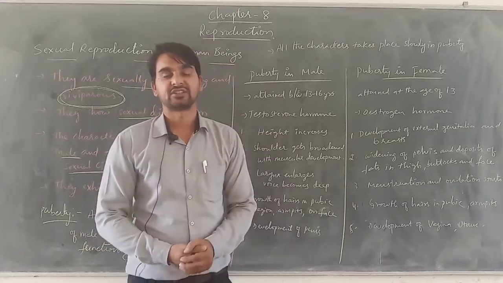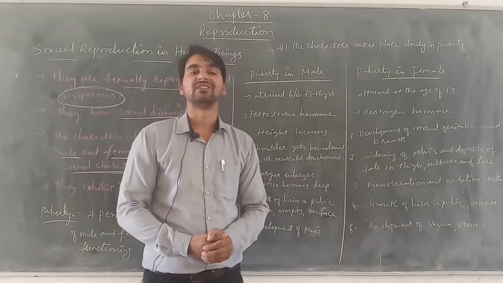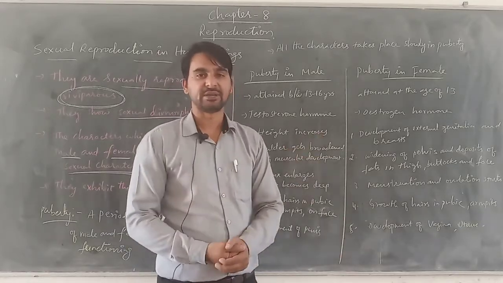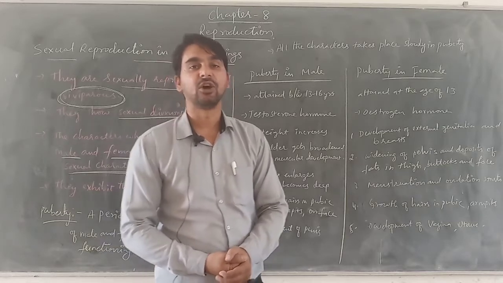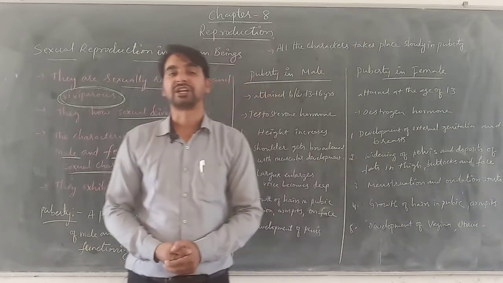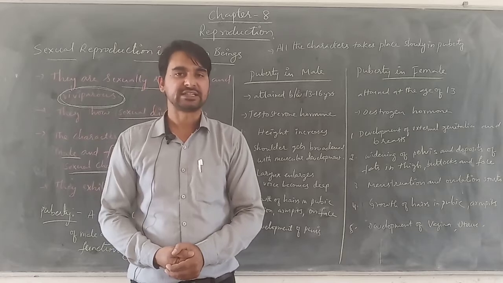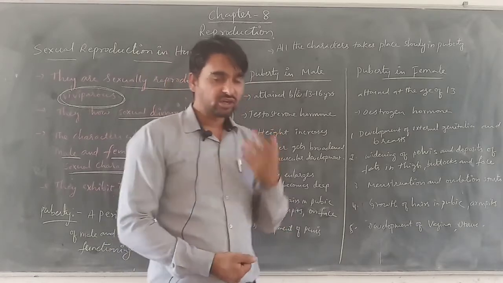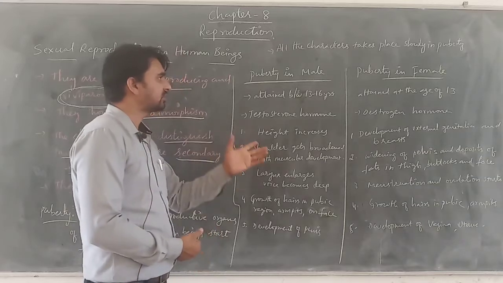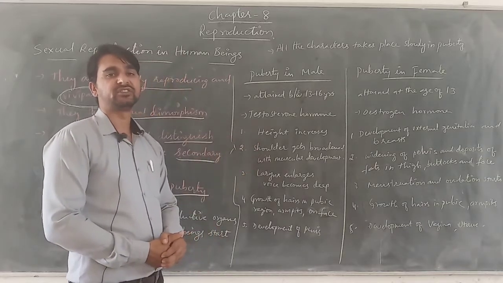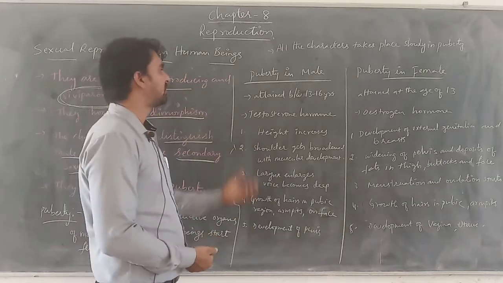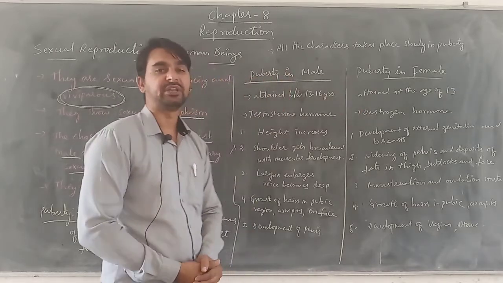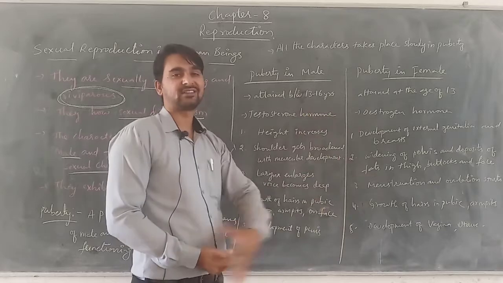They start developing in the male. Whereas in the female, the female gamete, that means the egg cell or ova, its production gets started. Along with this, what other secondary sexual characteristics can we see? That means how puberty changes in male and female differ from each other. Let us have a look at that.